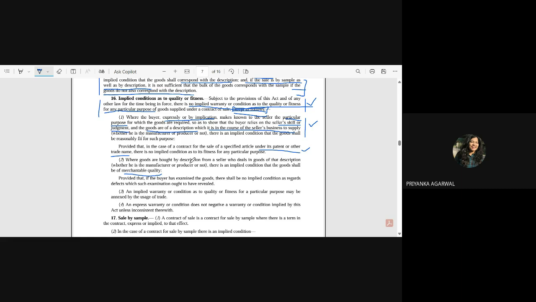So when goods are bought by description from a seller who deals in goods of that description, there is an implied condition that the goods shall be of merchantable quality, provided that if the buyer has examined the goods, there shall be no implied condition as regards defects which such examination ought to have revealed. See, this is what I'm trying to say. Ought to have revealed.